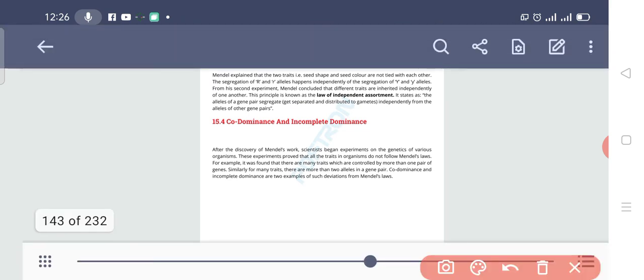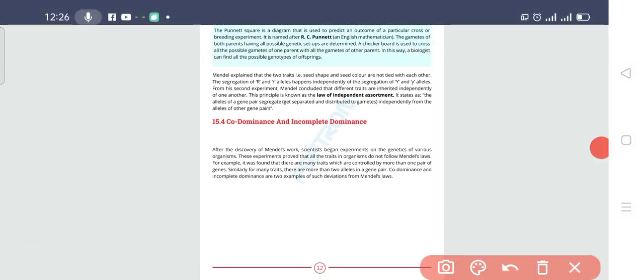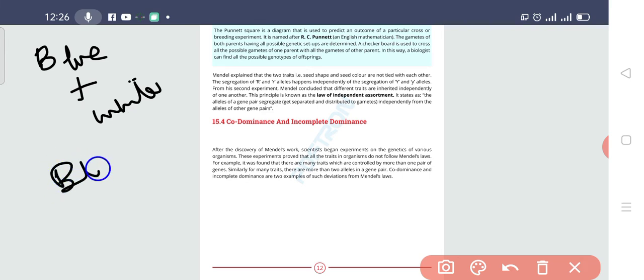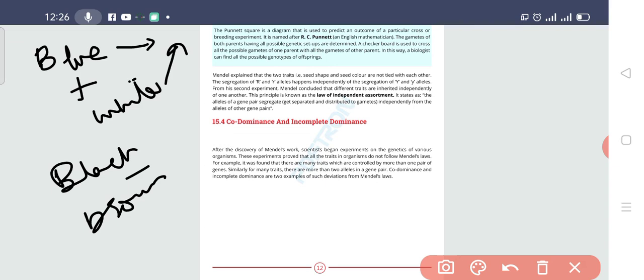Let's suppose a person has blue eyes. It doesn't mean a person who has blue eyes will always have white skin. Nor does a person who has black eyes necessarily have brown hair. It means that the blue eye color gene is not depending upon the white skin gene, and the black eye color gene is not depending upon the brown hair color gene. They are all independent.